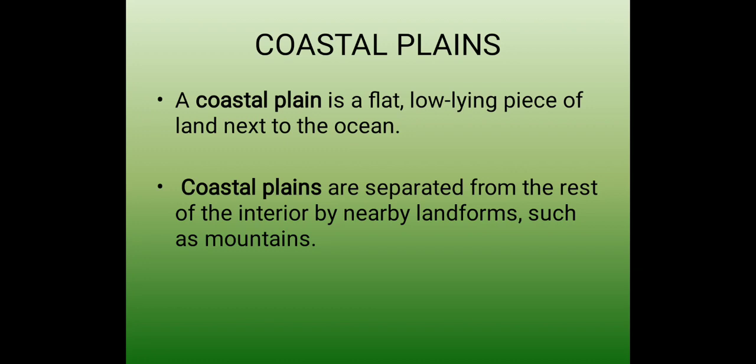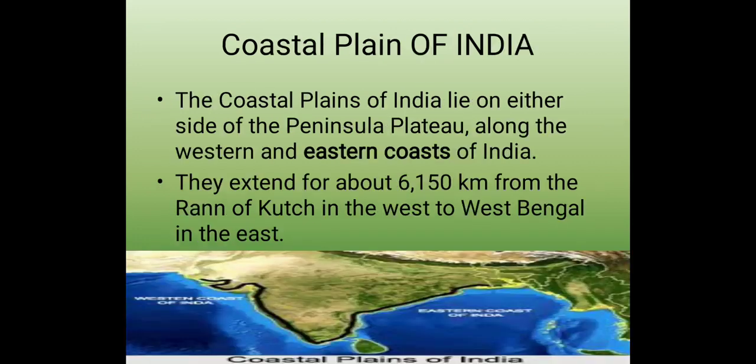So the area, the land which is near to the ocean, that plain area is known as coastal plains. Now the coastal plains of India. The coastal plains of India lie on either side of the Peninsular Plateau along the western and eastern coast of India. They extend for about 6,150 kilometers from the Rann of Kutch in the west to West Bengal in the east.